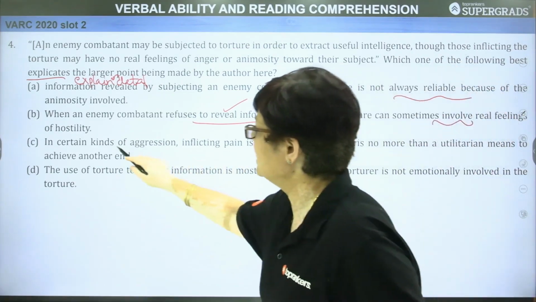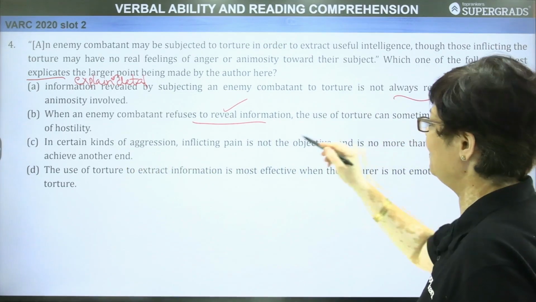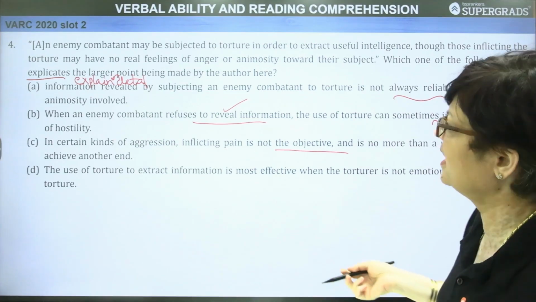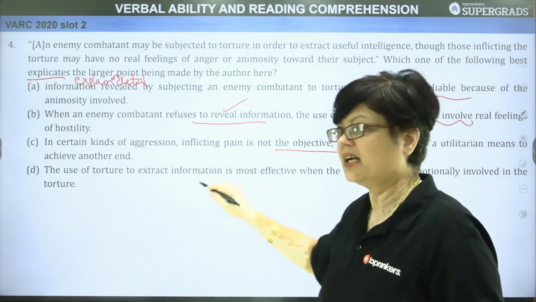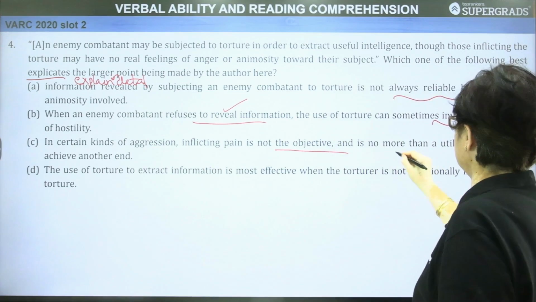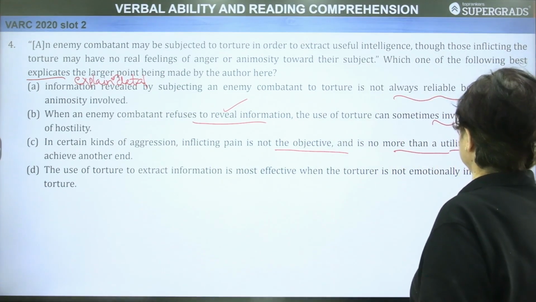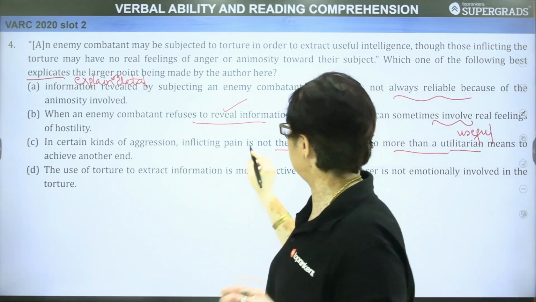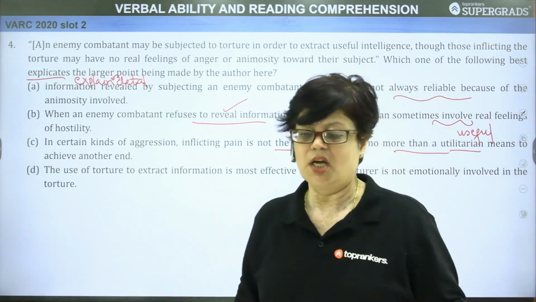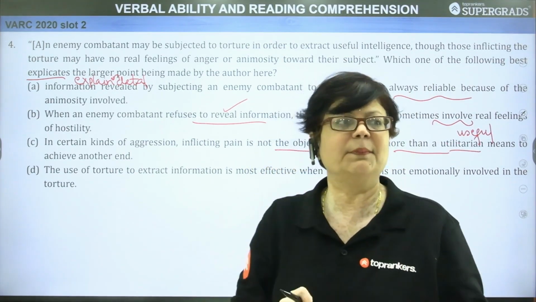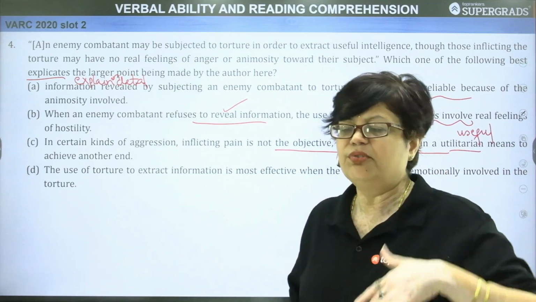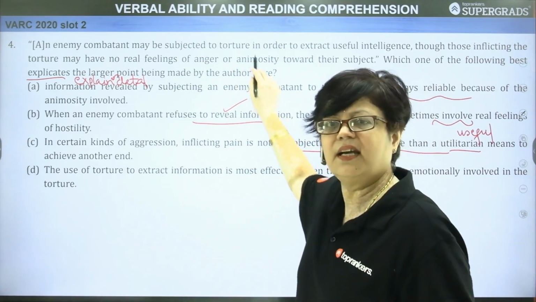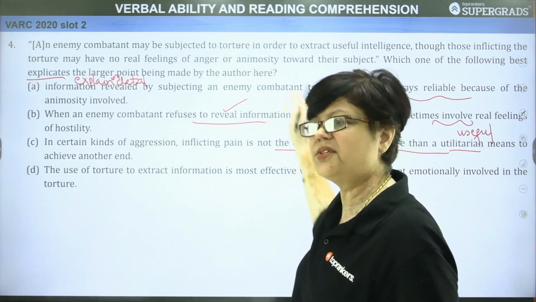See, in certain kinds of aggression, inflicting pain is not the objective and is no more than a utilitarian means to achieve another end. Utilitarian means useful. So it is nothing more than a useful means. Inflicting pain is not the objective. To give the pain is not the purpose, but to find out information is the purpose. So this is what we have learned here. This example has been quoted for this reason only.